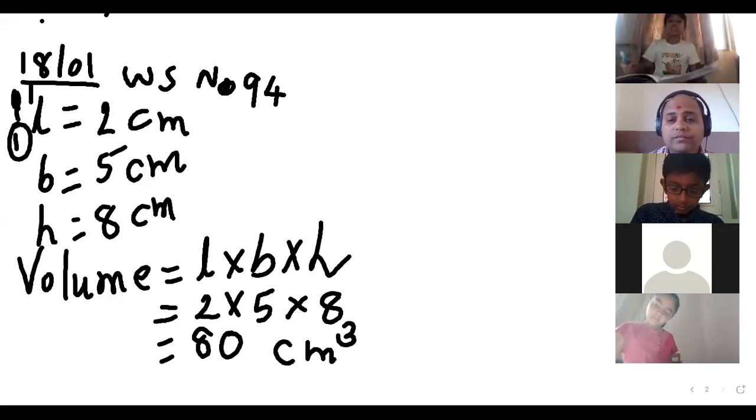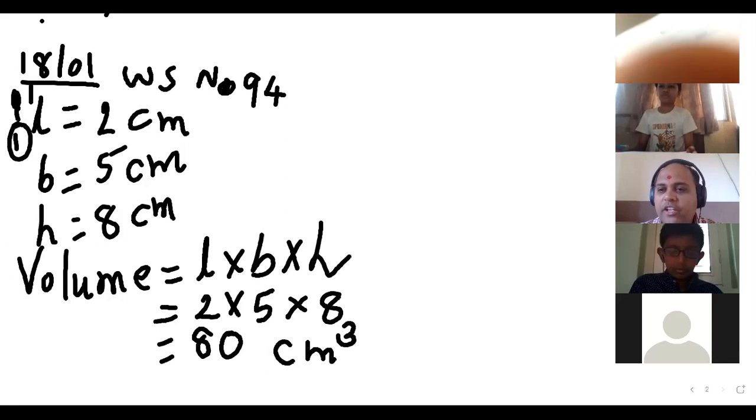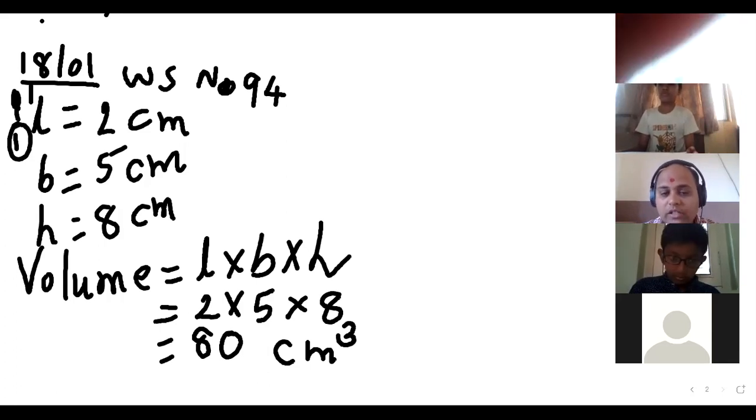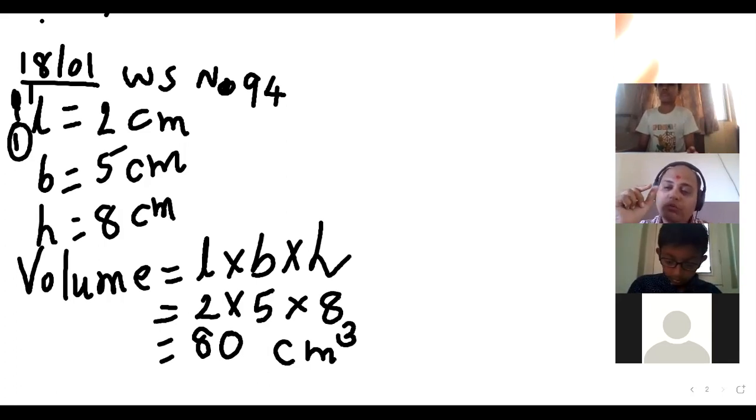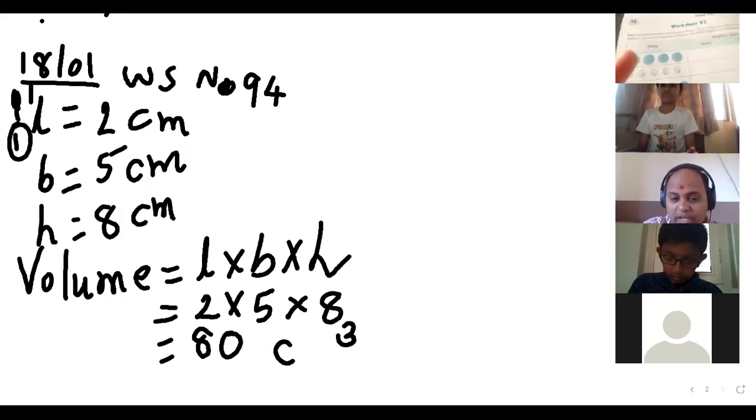Yes, sir. There, I have the same problem. Like in your textbook, there is ml, and in my textbook, there is grams. So, sir, how to make volume? Volume is always measured in ml, and this one, right? Because when we talk about volume, see, volume here I am talking about centimeter cube, right?